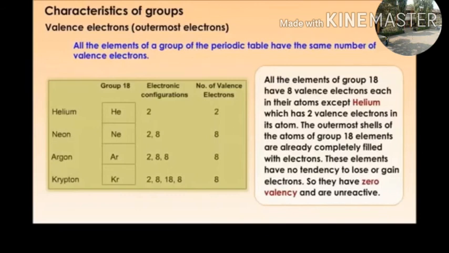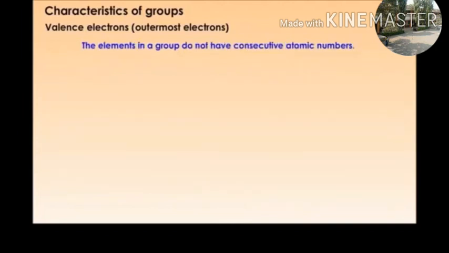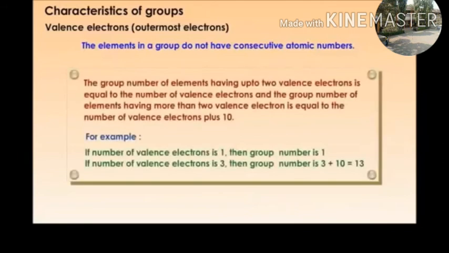These elements have no tendency to lose or gain electrons, so they have zero valency and are unreactive. Helium, neon, argon, krypton and xenon are the unreactive elements, also called inert gas elements.